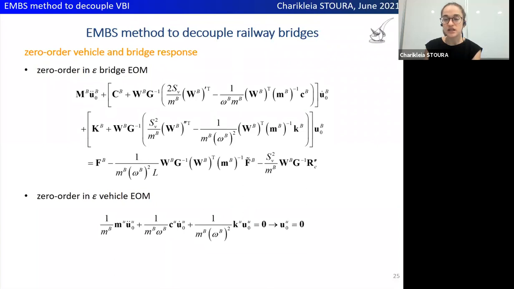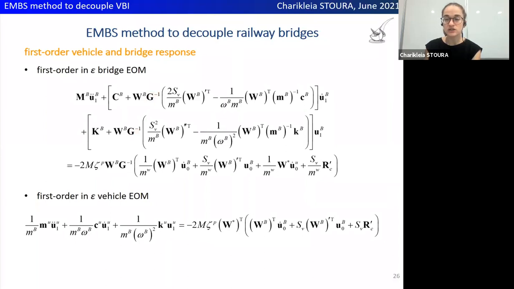By substituting the bridge and vehicle response into the equations of motion of the vehicle and bridge respectively, and keeping only terms up to zero order, the zero order response of the vehicle and the bridge can be estimated. The zero order response of the bridge includes external forces acting on the bridge due to the vehicle's self-weight, as well as terms associated with the coupling mass G inverse. The stiffness and impedance ratio do not appear at all. Also, the vehicle's response does not appear in the equation of motion of the bridge, which means that the zero order response of the bridge is uncoupled. On the other hand, the zero order response of the vehicle is zero.